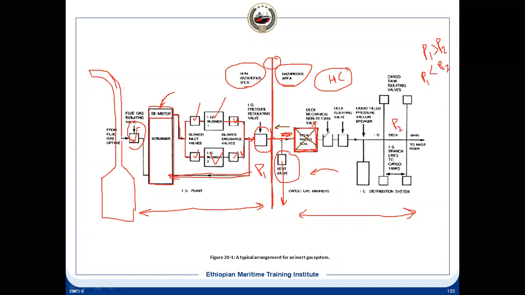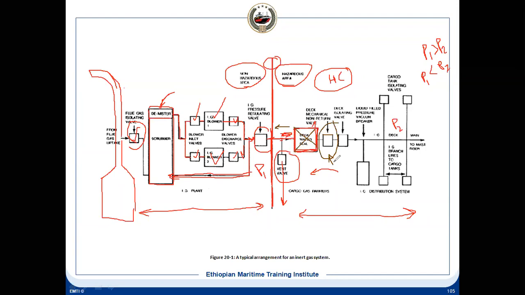And then after that, you have a mechanical non-return valve. This one is the mechanical non-return valve, and it should always be forward of the deck water seal. Deck seal, and forward of that, the mechanical deck non-return valve.